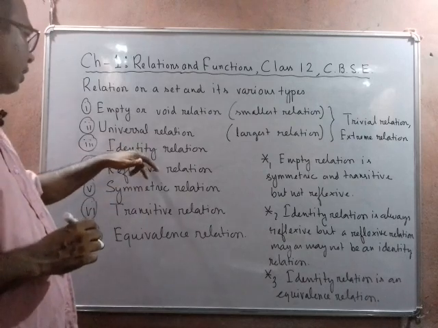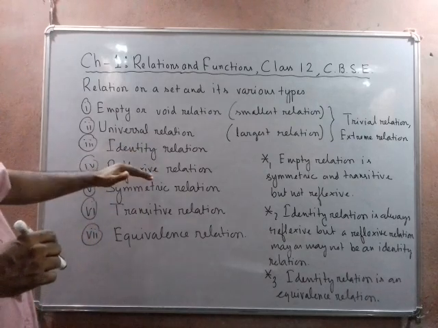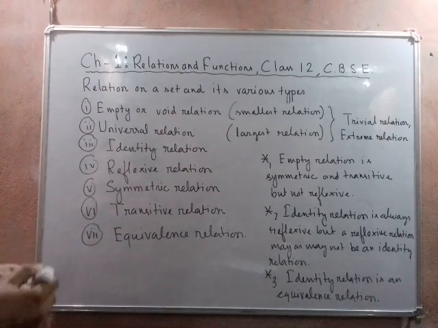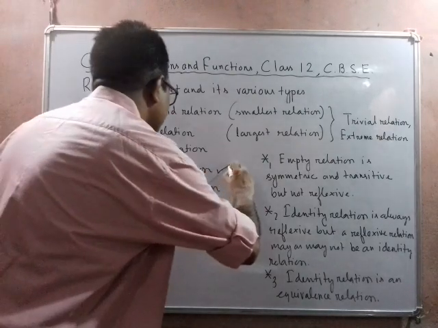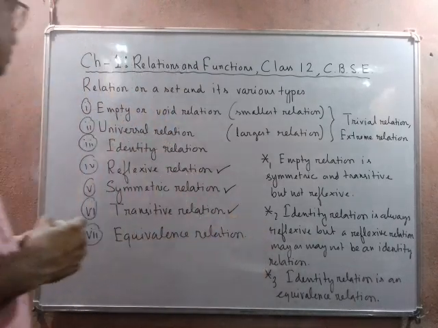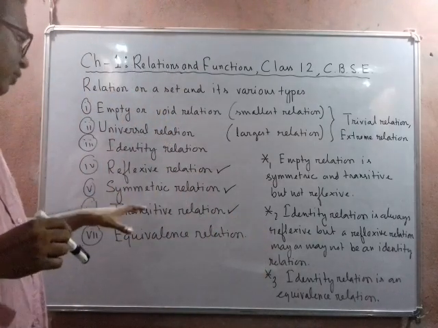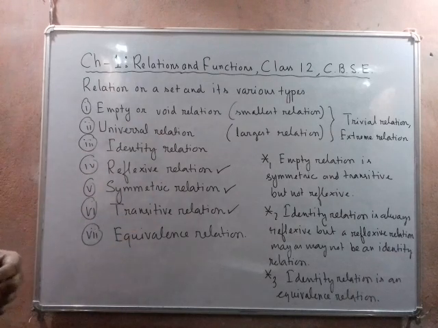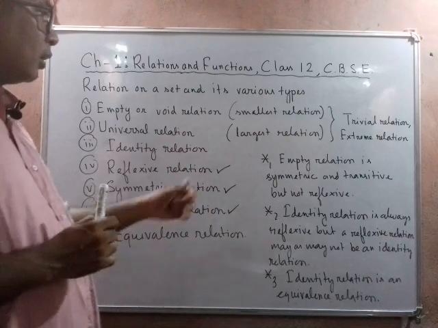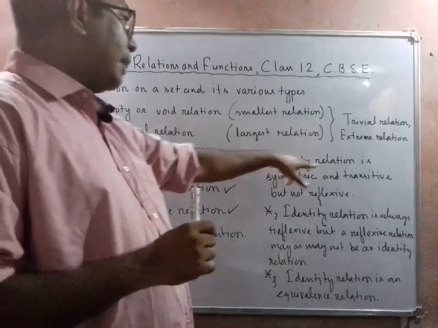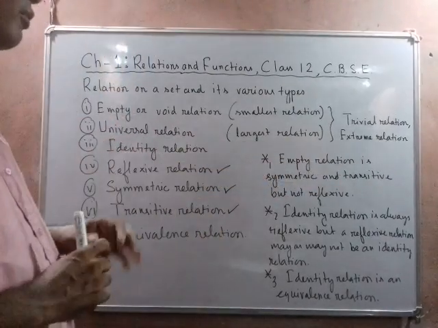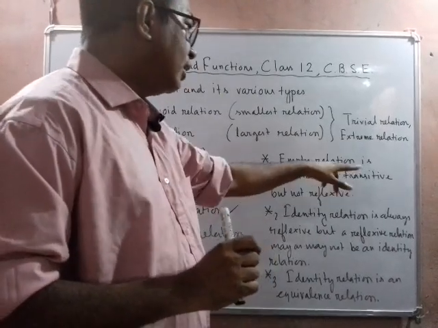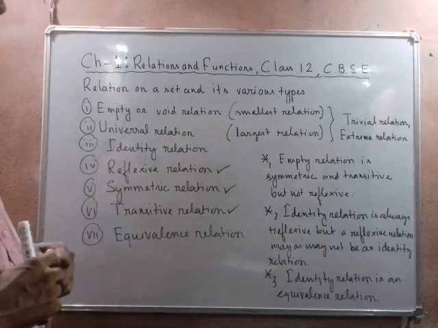Then we have the identity relation, reflexive relation, symmetric relation, transitive relation, and equivalence relation. A relation which satisfies all these three properties, that is reflexive, symmetric, and transitive, all three conditions satisfied, then we call it an equivalence relation. Then we may also observe that an empty relation is symmetric and transitive, but it is not reflexive. Remember it, empty relation is symmetric and transitive but not reflexive.